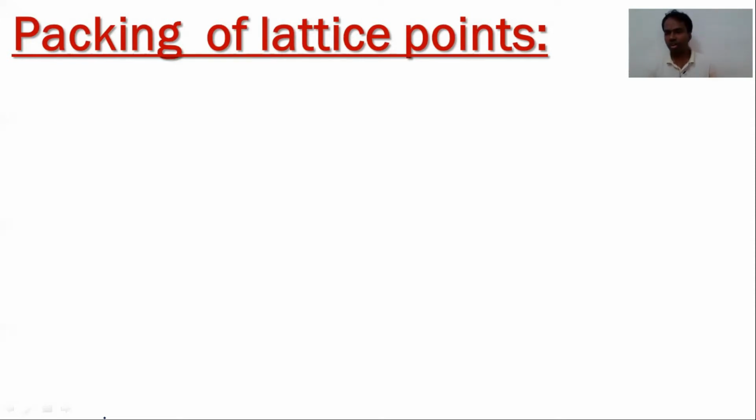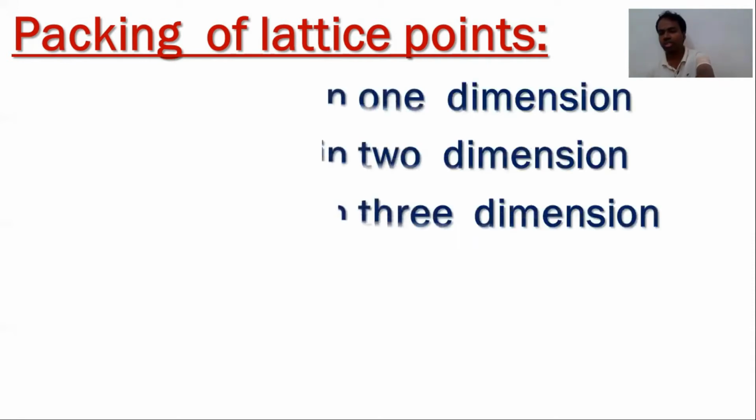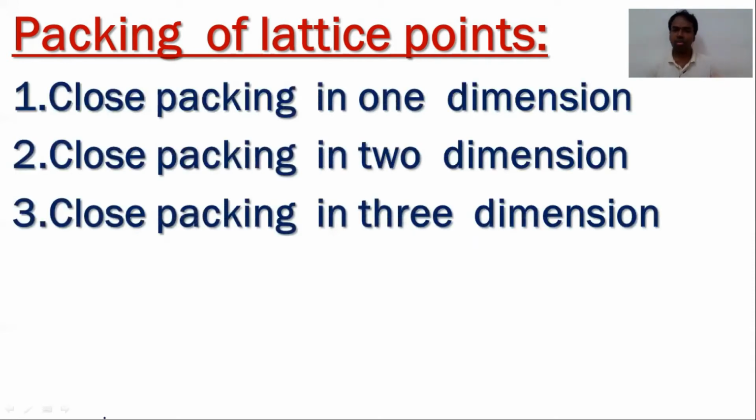After the formation of rows in one dimension, a number of rows combine to form a two-dimensional layer. That is called close packing in two dimensions. Once the two-dimensional layers are formed, a number of them combine to give the three-dimensional true structure of the solid. That is called close packing in three dimensions. So the three steps are close packing in one dimension, two dimensions, and three dimensions. Let us see them one by one. What is close packing in one dimension?